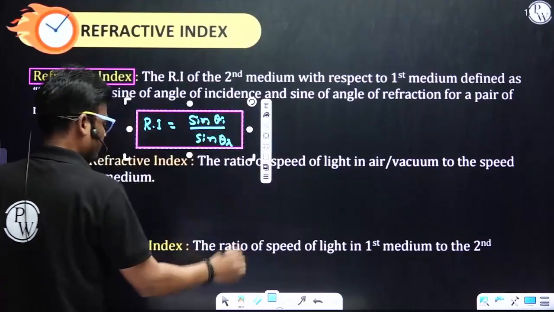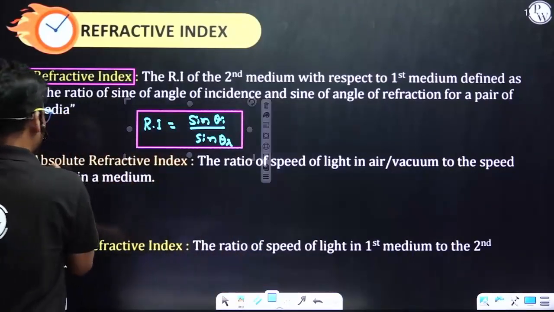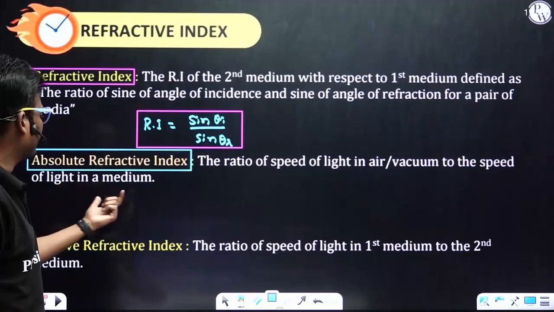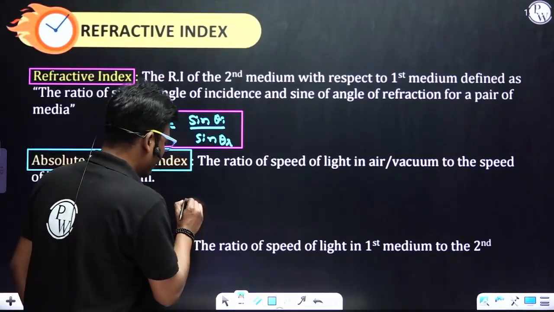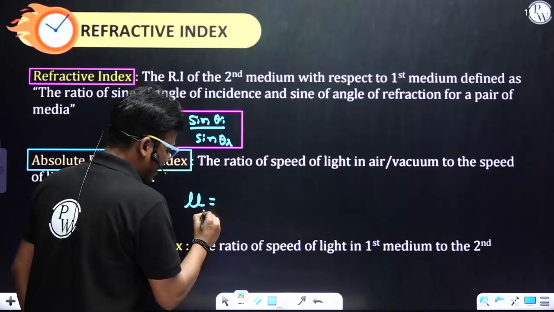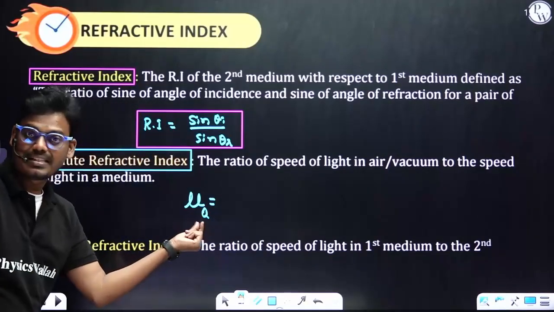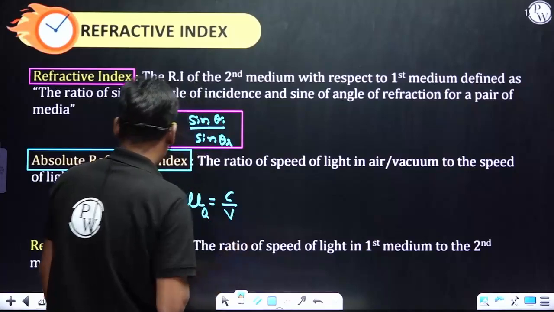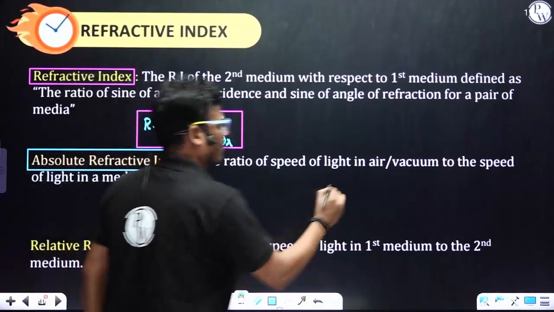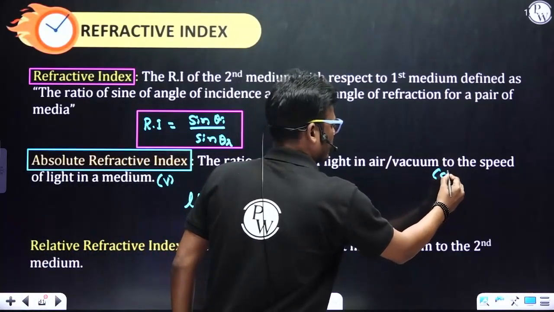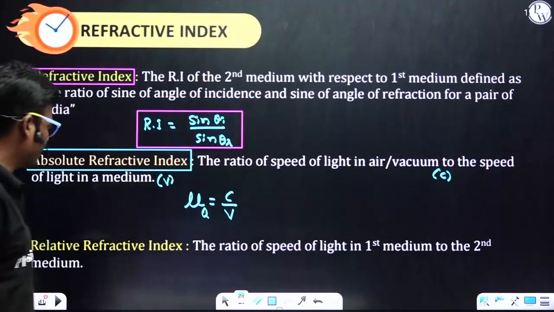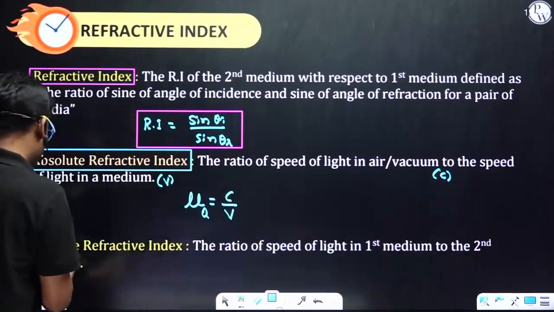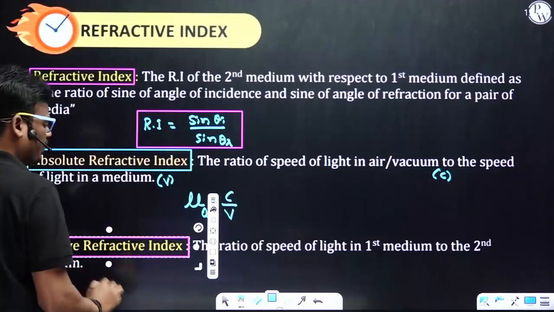And there are two types. The first one, absolute refractive index, the ratio of the speed of light in air to the speed of light in a medium. So the refractive index can be written with subscript a, meaning absolute refractive index, given by c divided by v. Next one, relative refractive index.